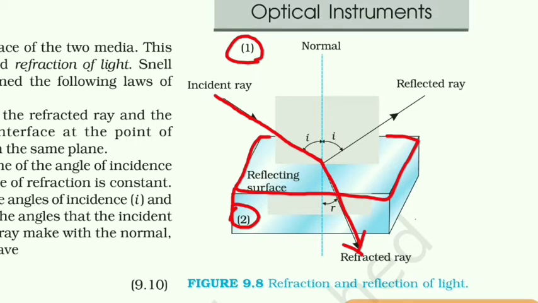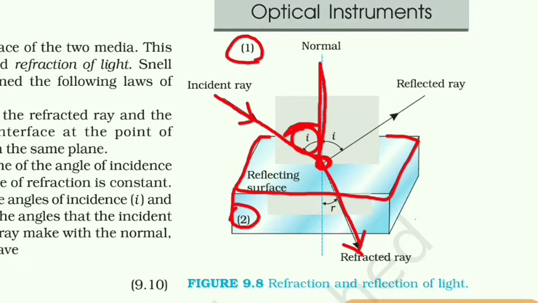Now where this ray is incident on the surface of the glass, at that point this is a normal to the surface, and so the incident ray makes an angle with the normal. That angle is the incident angle i.